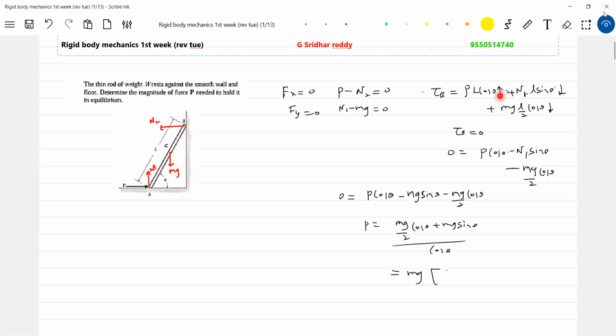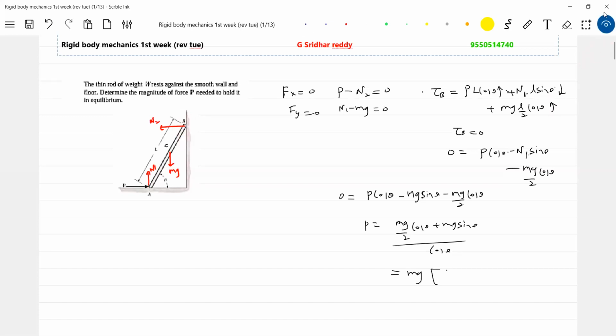Okay, torque due to mg. Torque due to this will be in this sense.